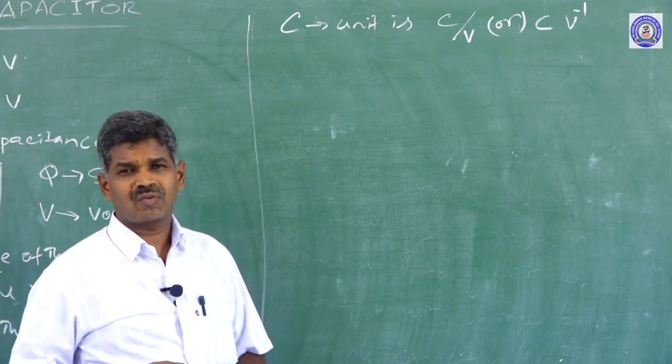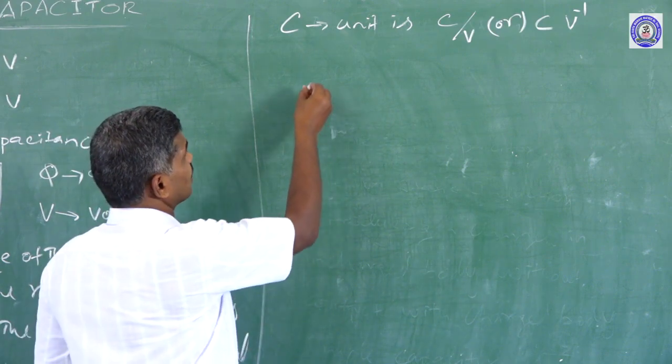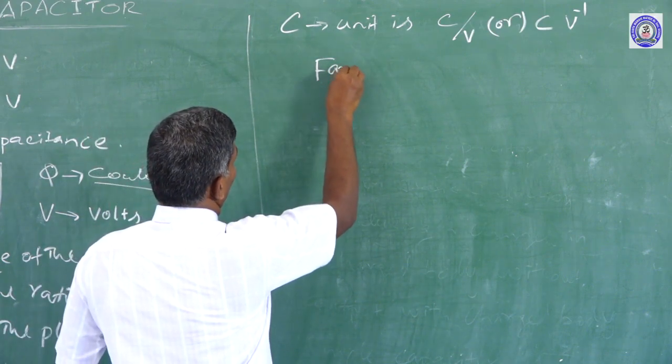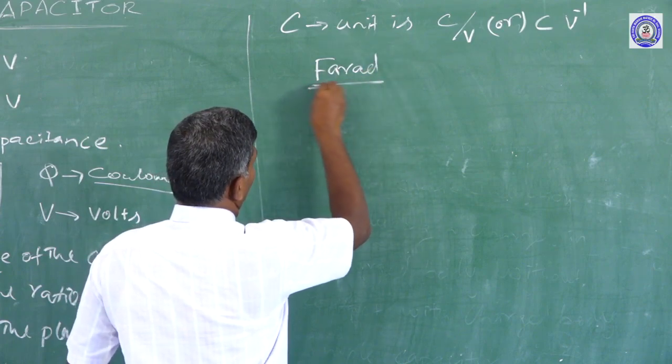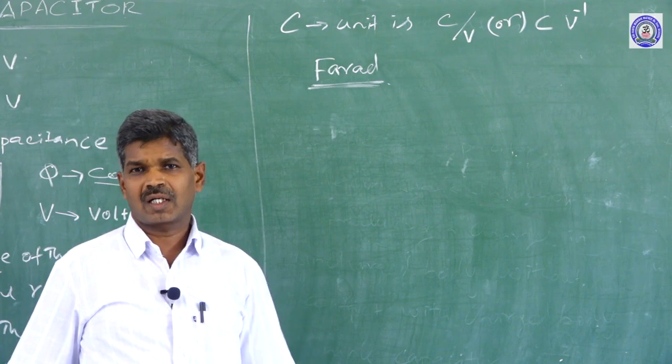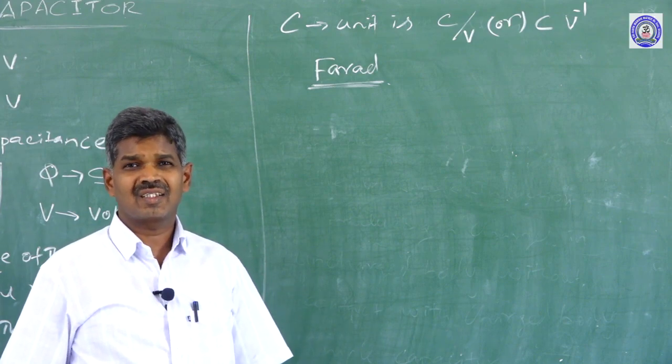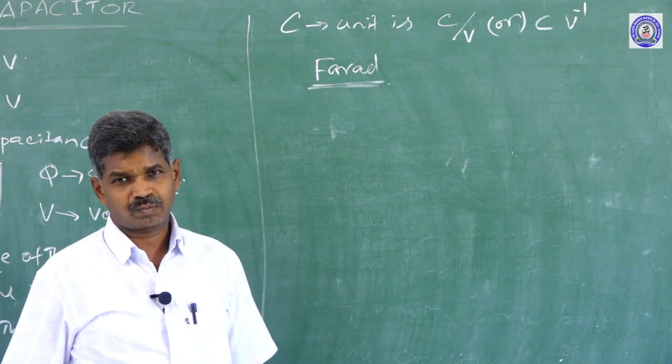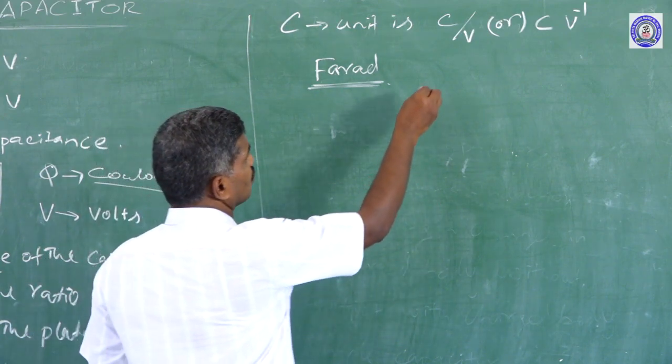Another SI unit we have is called the farad. Generally, the capacitance of a capacitor is measured in farad.